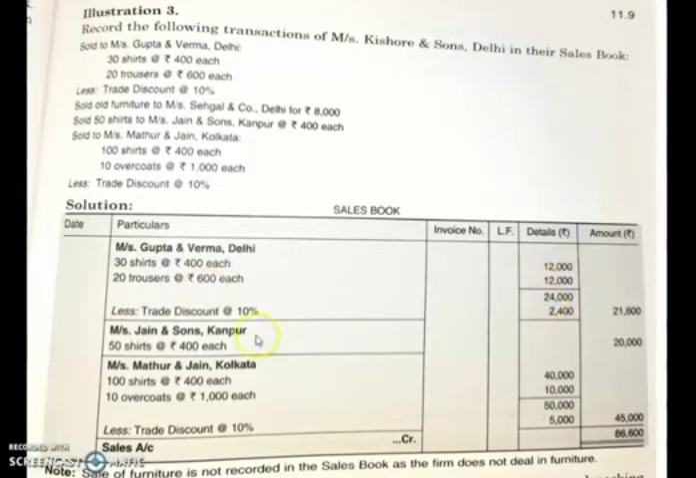And from this 24,000, there is a trade discount of 10%. You have sold these goods at 10% trade discount. So 24,000 into 10 divided by 100. That discount you will reduce from the total amount. So 24,000 less 2,400. In the outer column, you will get the amount as 21,600. So first transaction is over.